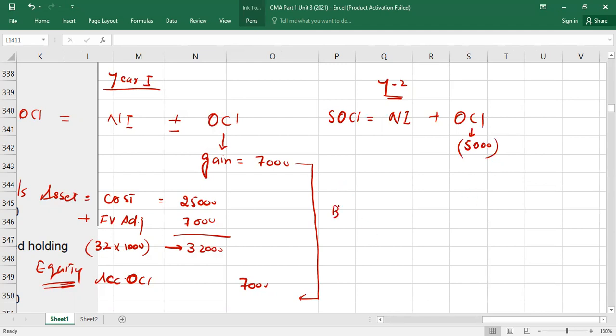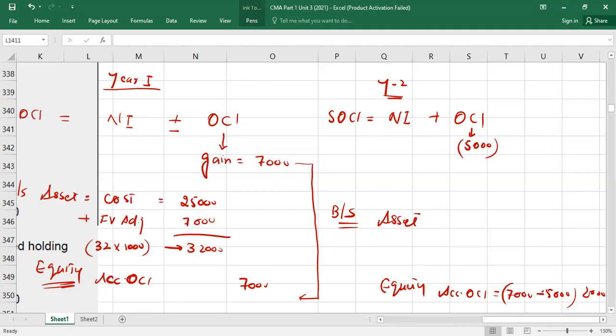Now here we are preparing the balance sheet. In the balance sheet, you will have assets and equity. Tell me, is the equity account closed every year, or will it have a carried and brought down balance? Assets, liabilities, equity will have carried and brought down balances. Last year, what was equity? Under equity, there was accumulated OCI. How much was it? 7,000. And now 5,000 is a loss. So the remaining balance will stand as 2,000.